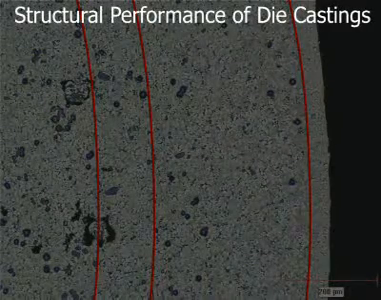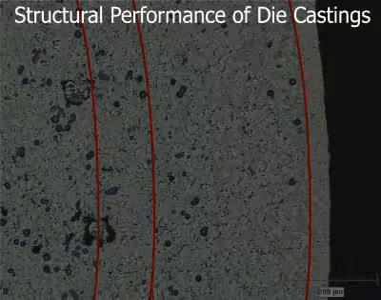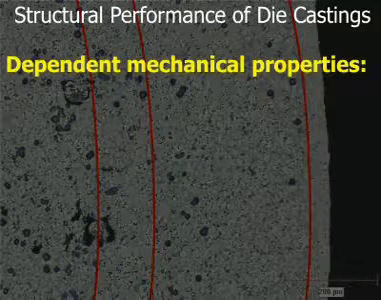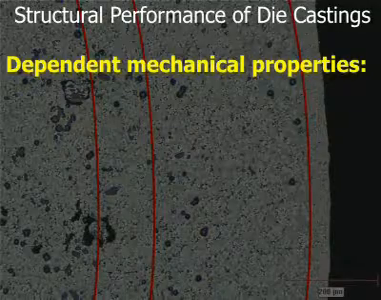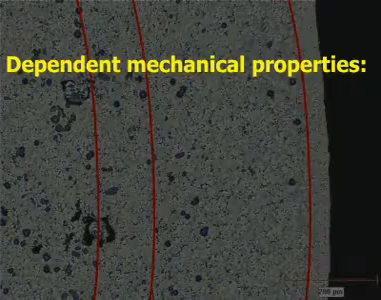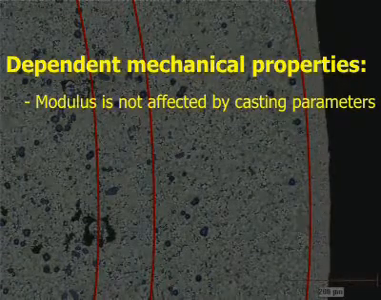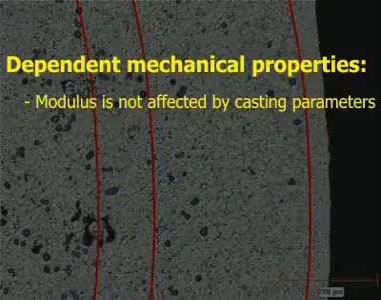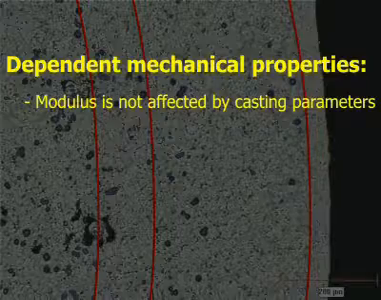The structural performance of a die casting usually depends on four mechanical properties: modulus of elasticity, tensile strength, fatigue strength, and impact strength. The modulus of elasticity is not affected by casting parameters. Therefore, analytical methods for computing stress and deflections to the yield point can be applied to die castings.